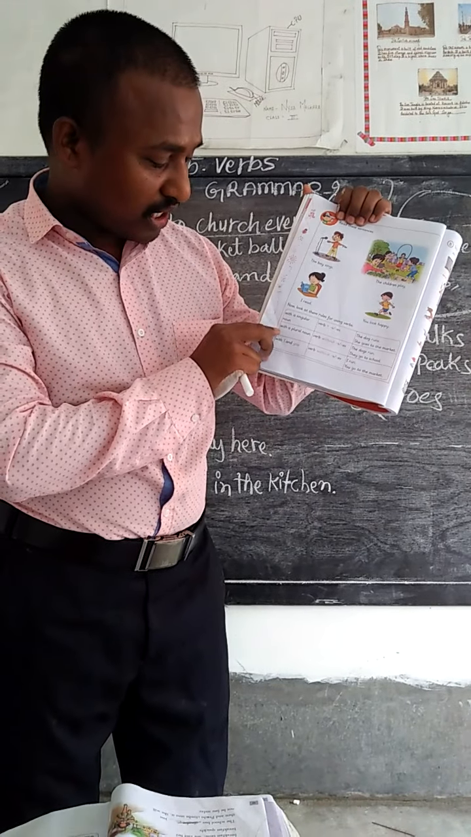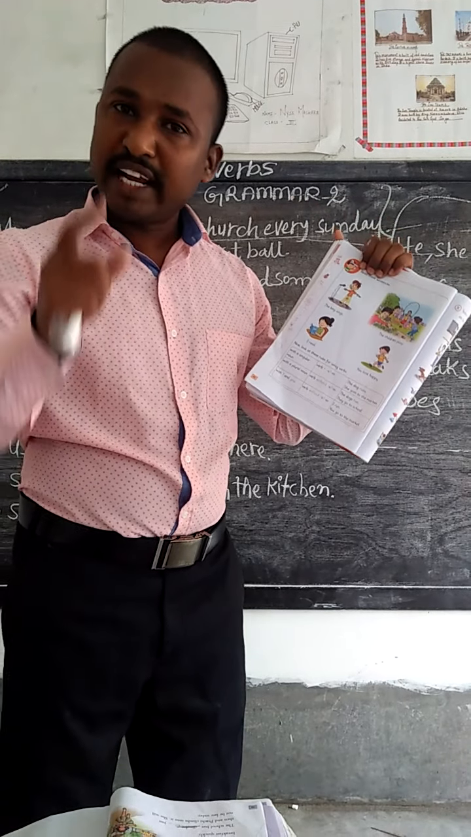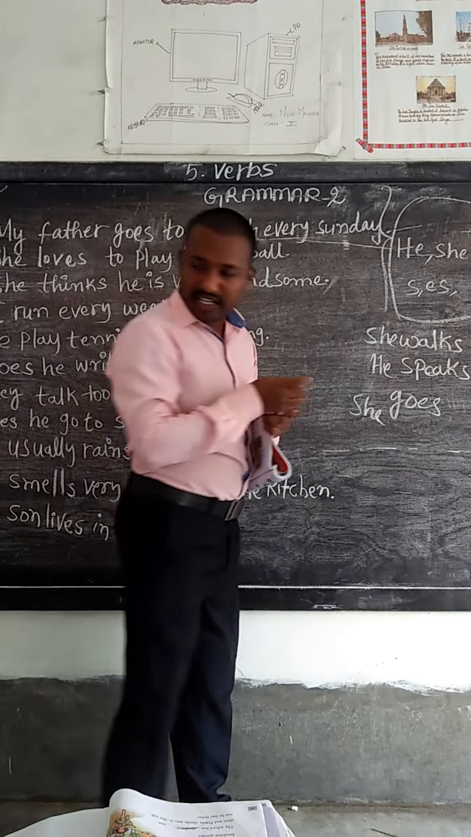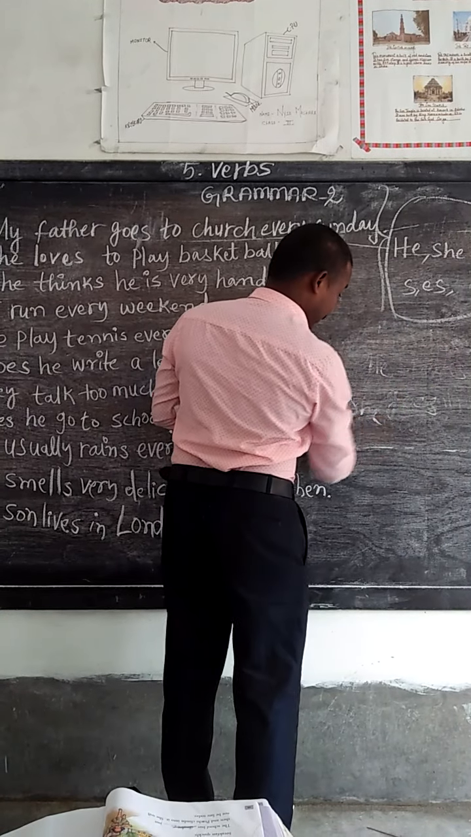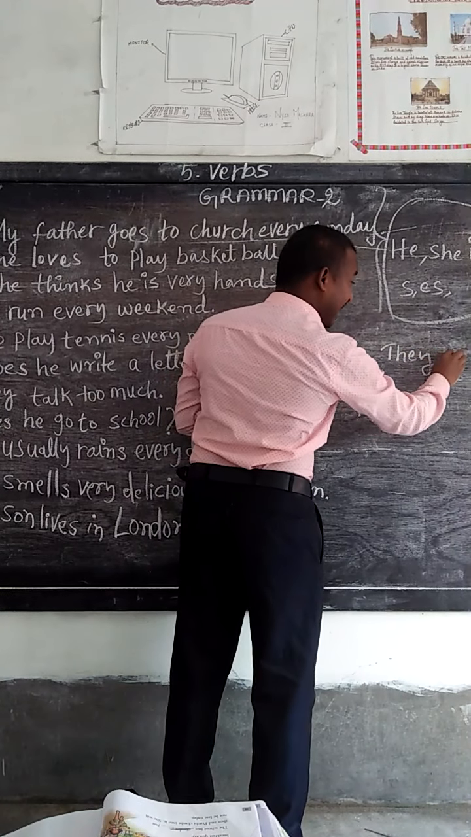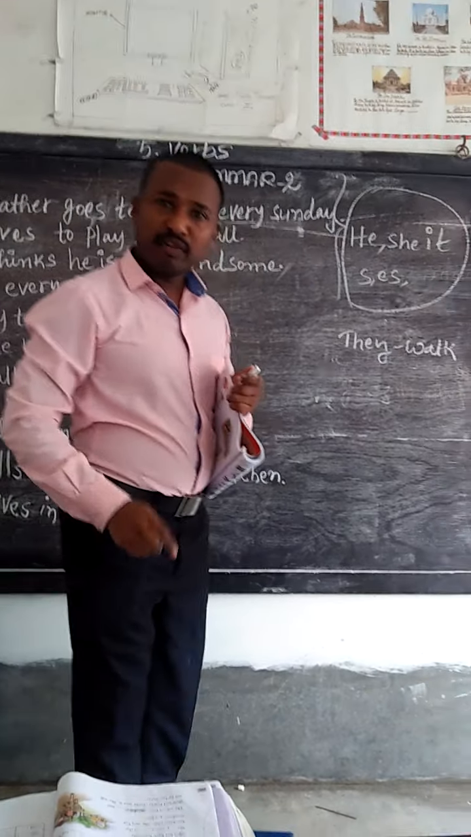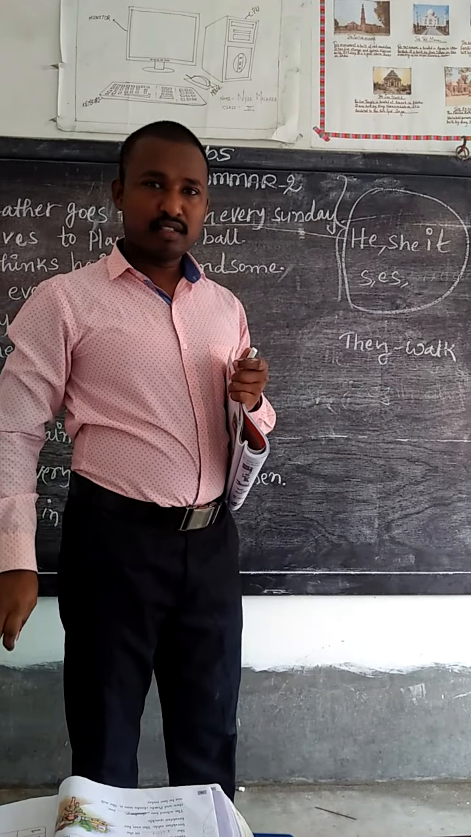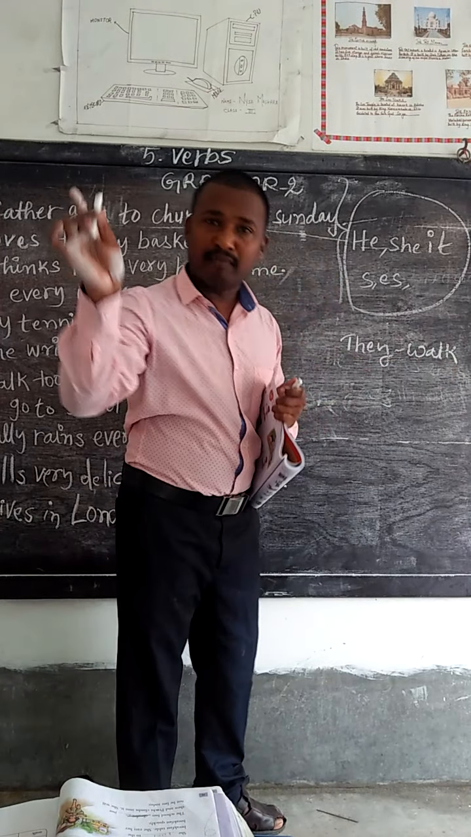And you see, with the plural nouns, verb without s or es. For example, they. We say they walk only. We don't say they walks. No, it is the error form. Here s or es will not come.